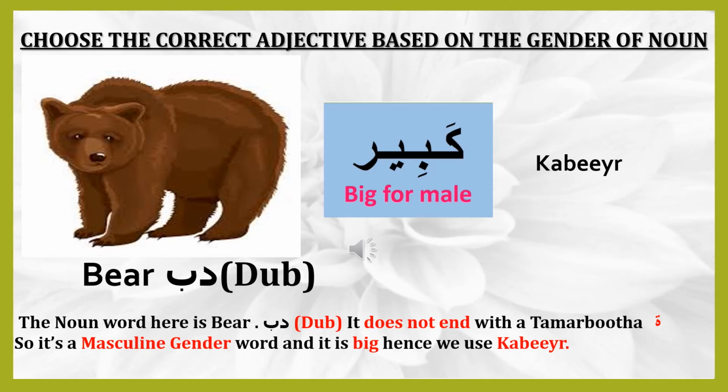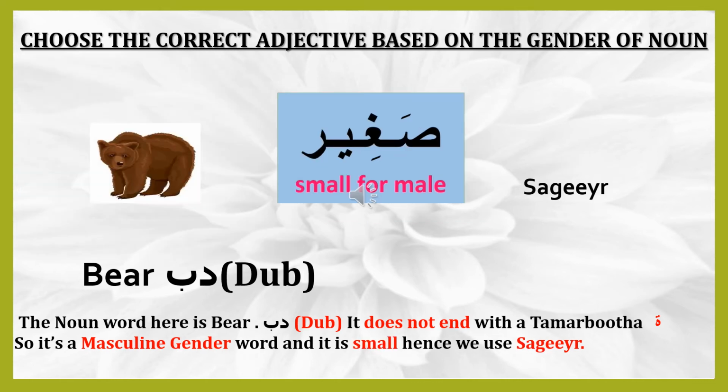Kabir, big for male. Bear, Dub. The noun word here is bear, Dub. It does not end with a Tamar Buddha, so it's a masculine gender word and it is big. Hence we use Kabir. Sagir, small for male. Bear, Dub. It does not end with a Tamar Buddha, so it's a masculine gender word and it is small. Hence we use Sagir.